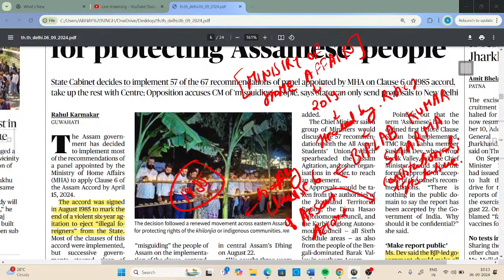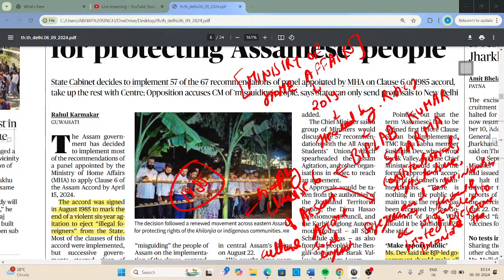Constitutional, legislative and administrative safeguards should be provided to protect, preserve and promote the cultural, social, linguistic identity and heritage of the people of Assam.